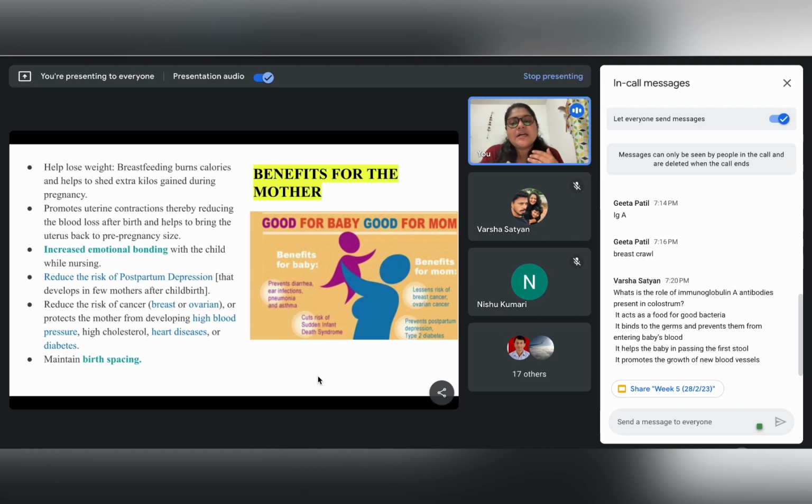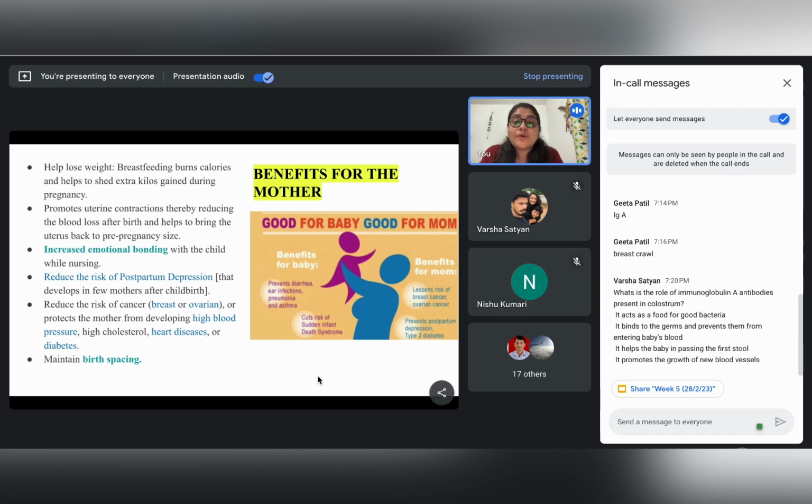There has been other evidence that breastfeeding reduces the risk of cancers like breast cancer and ovarian cancer, and it also reduces the predisposition to diseases like hypertension, high cholesterol, cardiovascular diseases, and also diabetes.